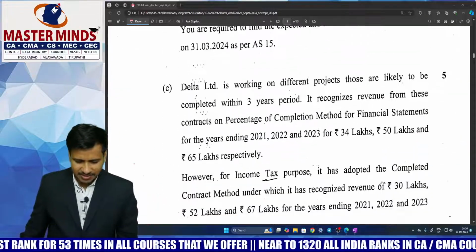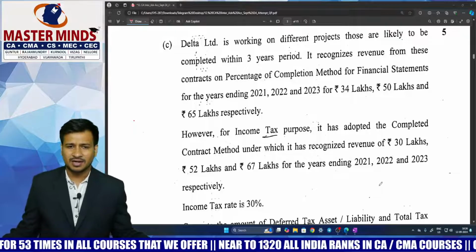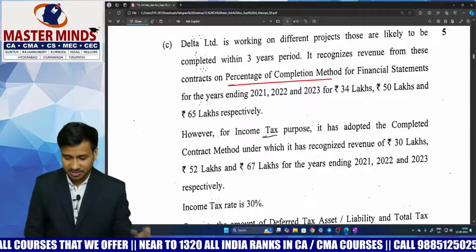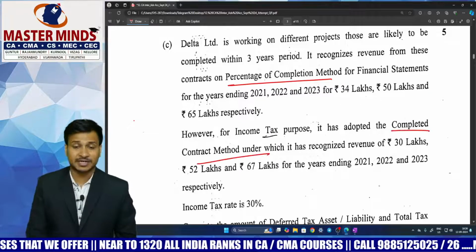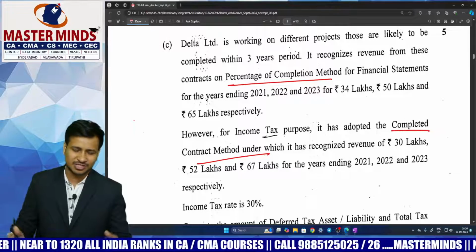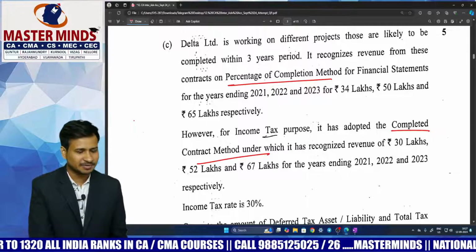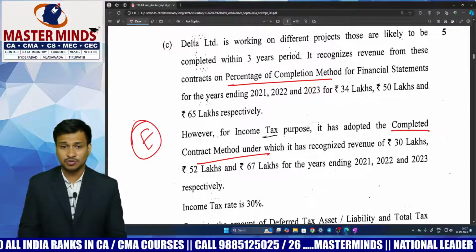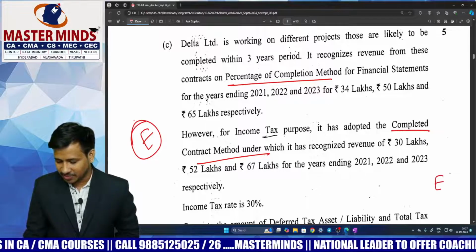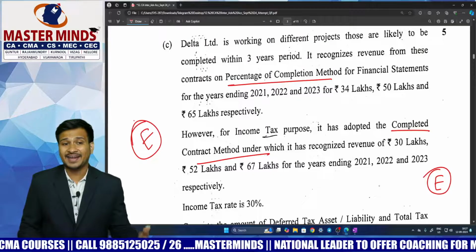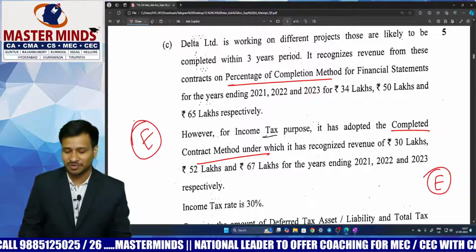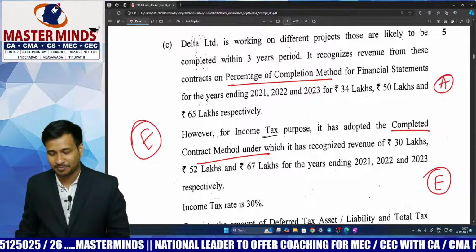Coming to question number 1C, which is from Accounting Standard 22, in the books of accounts you are following the percentage of completion method, whereas for income tax purposes you are following the completed contract method. The same question is there in the institute material also. This is again a copy paste question, just with a change of numbers. Those who have prepared AS 22 can write this question very easily, and those students who did not prepare AS 22 can't write it. Anyways, the ultimate impression from question number 1 is easy, but those students who had left AS 22 and 15 for choice can't answer questions B and C, but they can answer question 1A, and it will become average to them at that point of time.